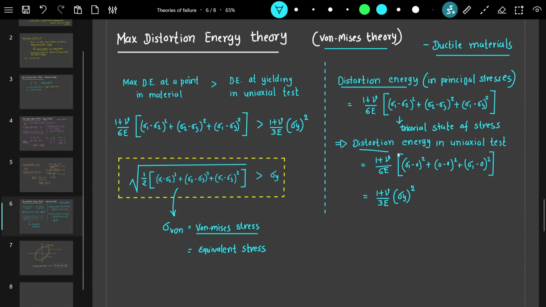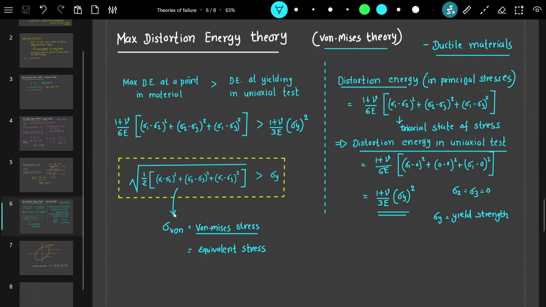And for the distortion energy in a uniaxial test, we can simply put sigma 2 and sigma 3 equal to 0. We get the distortion energy for the uniaxial test as (1 plus nu), Poisson's ratio, divided by 3E, times sigma y square. Sigma y is the yield strength of the material. So this is the left hand side term and right hand side term. By expanding or simplifying, we get something like this. This is the von Mises criterion.